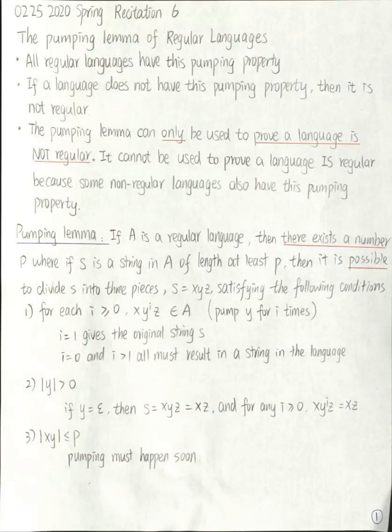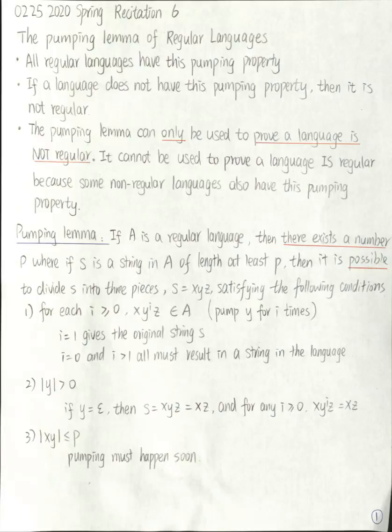We take a string S in A, and we multiply S, but after the multiplication, the resulting string is still S. For sure, it will be in A. It's not a different string. We are still talking about the same string. So this is trivially true, and it's useless. So we require this y be non-empty. The third condition is the length of xy as a whole is less than or equal to p. This means we need to pump S early.